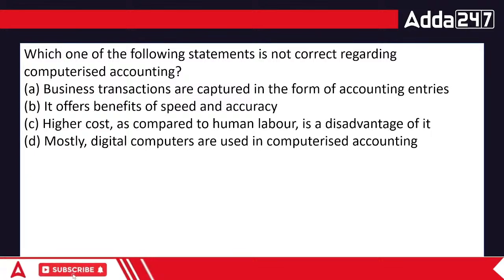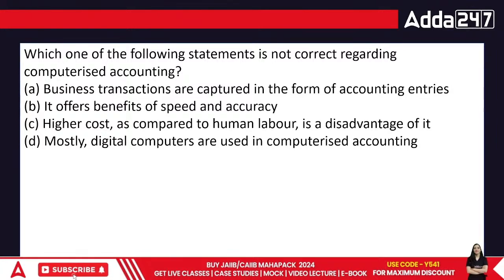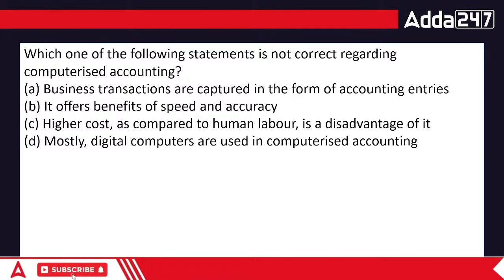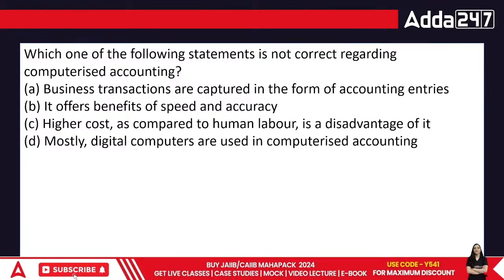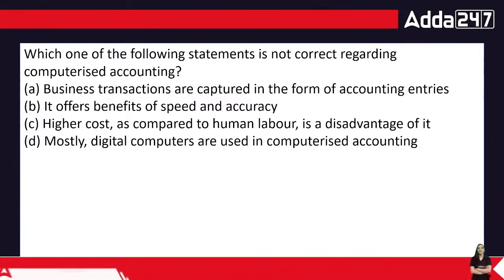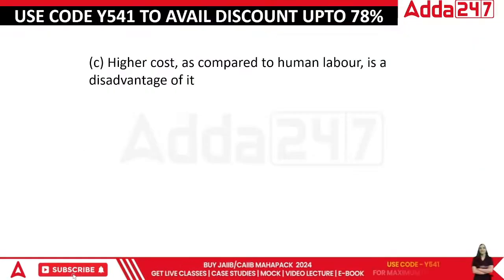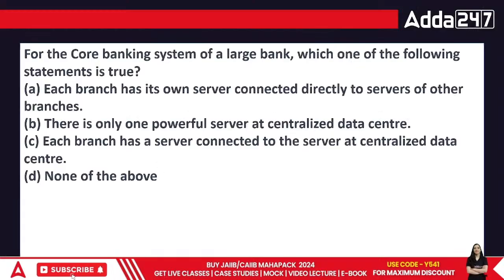First is, business transactions are captured in the form of accounting entries. It offers benefit of speed and accuracy. Higher cost as compared to human labor is a disadvantage of it. No, there is no specific increased cost with this. Right? Obviously, you need time for the training, but that doesn't mean that the cost is going soaring high. It is high, but not soaring high. So the answer is C only. I'll just stop there only.